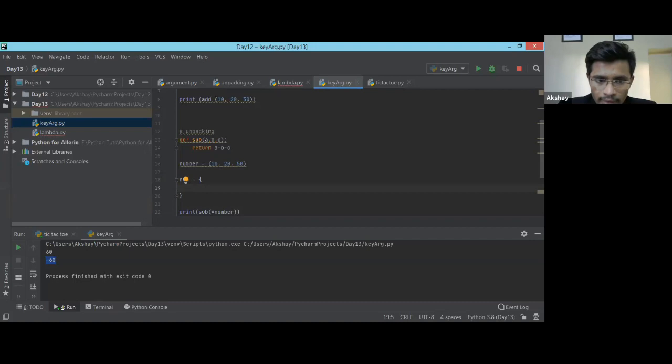So this will be my dictionary, and here it will be a is equal to 50, b is equal to 20.